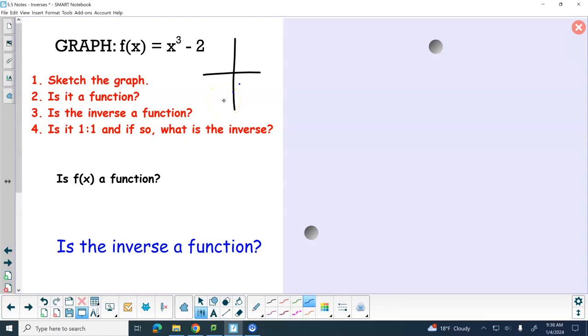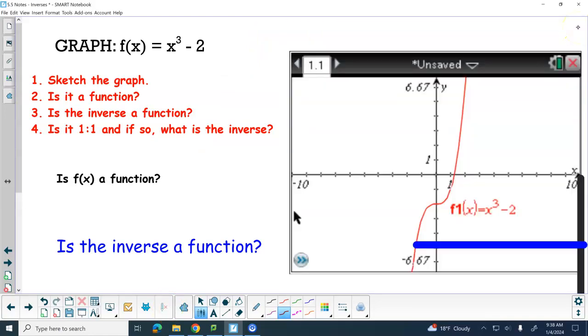So it's going to be down there like that. Let's go out a little farther. Let's go to 2. 2 cubed, 8 minus 2, 6. Negative 2 cubed, negative 8 minus 2, negative 10. So to me, it looks like it goes like this. Which it does.